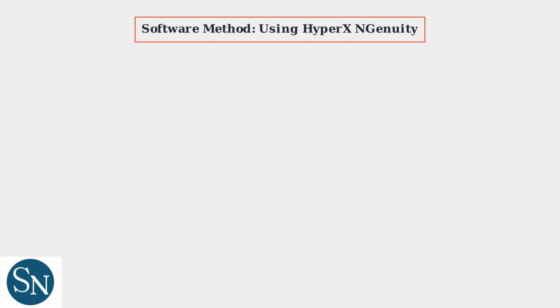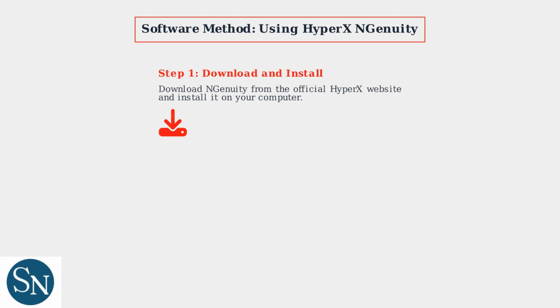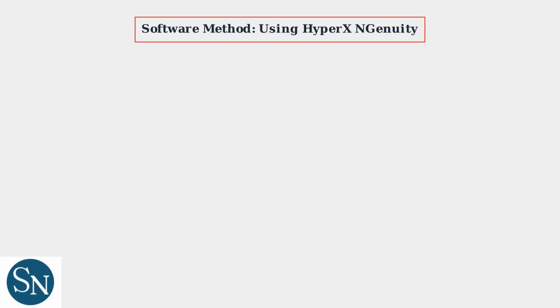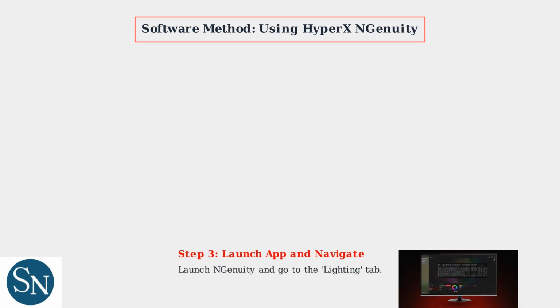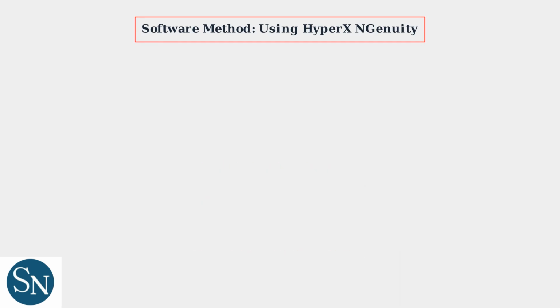The recommended way to control your HyperX keyboard lights is with the HyperX Ingenuity software. First, download and install Ingenuity from the official HyperX website. Next, connect your keyboard via USB cable. Then, launch the app and navigate to the Lighting tab. Finally, toggle Enable Lighting to activate the RGB. For wireless models, ensure Bluetooth is paired for full control.